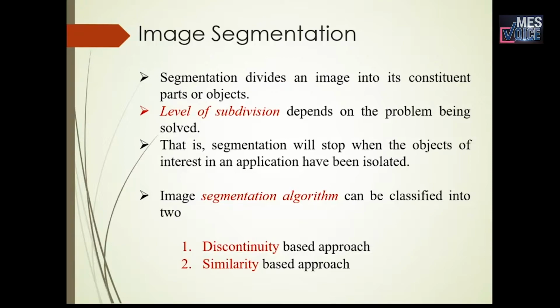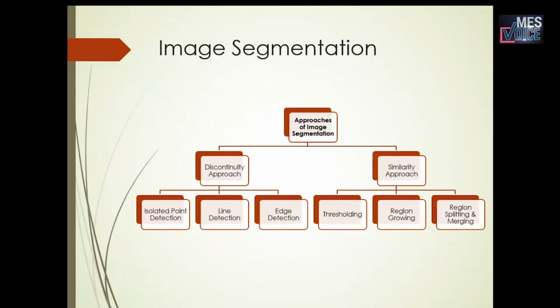Image segmentation algorithms can be classified into two. First one, discontinuity-based approach. Second one, similarity-based approach. In this session, we cover the discontinuity-based approach. Discontinuity-based approach is a partitioning of an image based on abrupt changes in gray level. In this category, the principal approaches are detection of isolated points, detection of lines, and detection of edges.